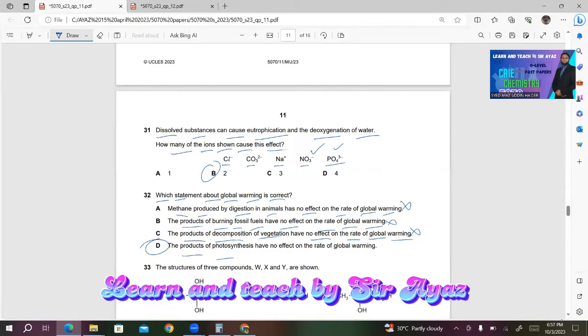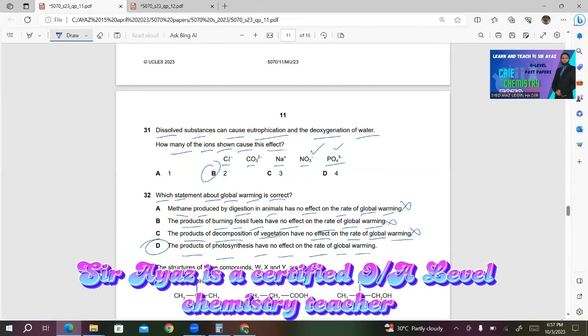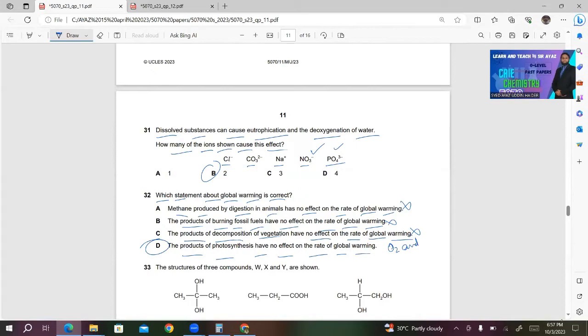The products of photosynthesis have no effect on the rate of global warming. This is right because the products of photosynthesis are oxygen and glucose.